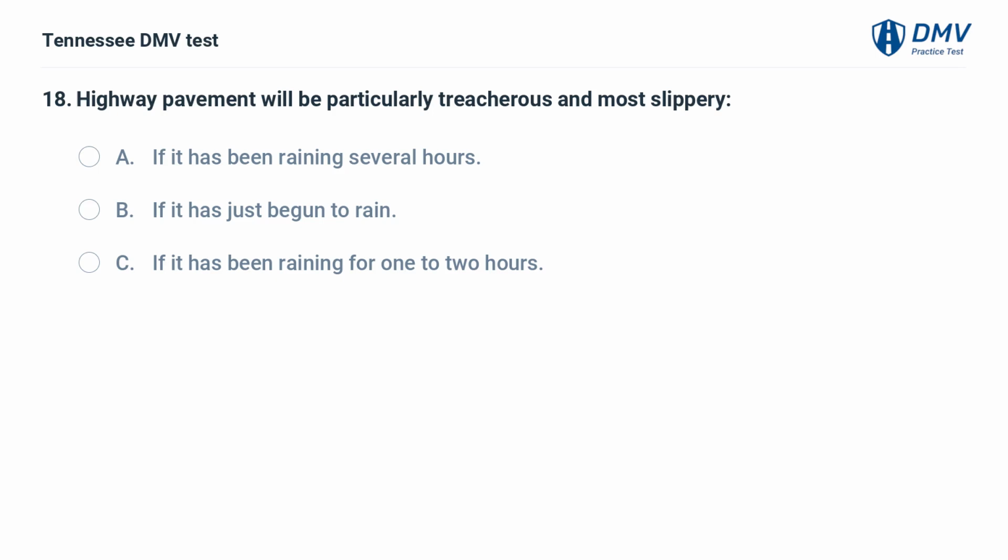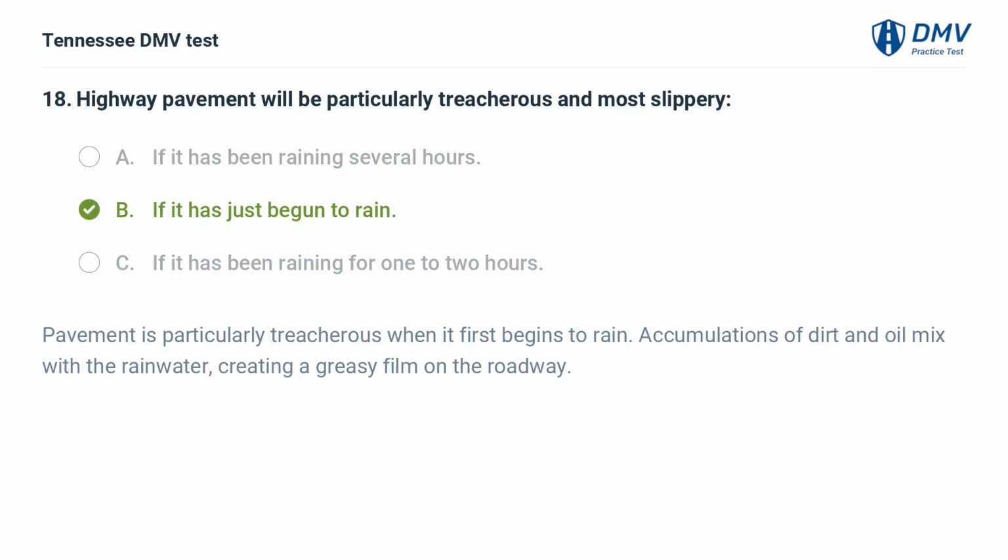B. If it has just begun to rain. C. If it has been raining for 1 to 2 hours. B. If it has just begun to rain. Pavement is particularly treacherous when it first begins to rain. Accumulations of dirt and oil mix with the rainwater, creating a greasy film on the roadway.